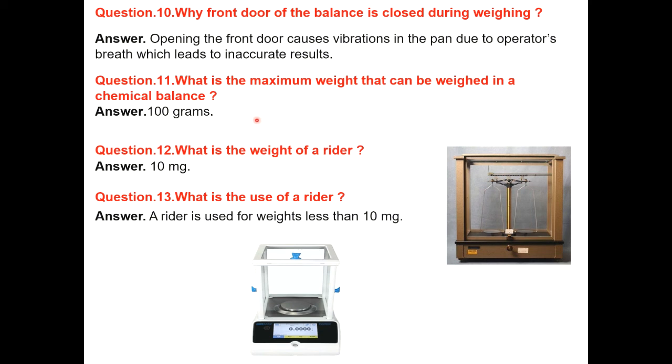Second, what is the maximum weight that can be weighed in a chemical balance? 100 grams. Above 100 grams, it gives an incorrect result. Next, what is the weight of the rider? 10 milligram. This is the rider and its weight is 10 milligram. What is the use of the rider? The rider is used for weights less than 10 milligram, when the substance weight is below 10 milligram.